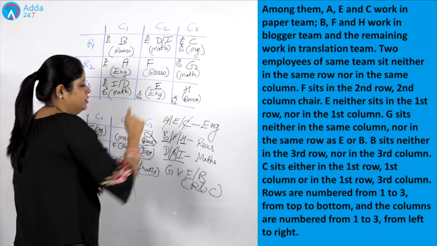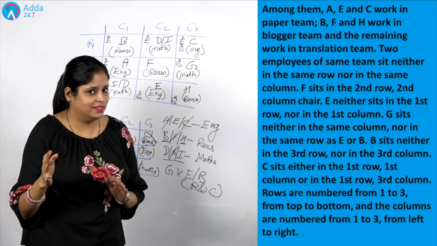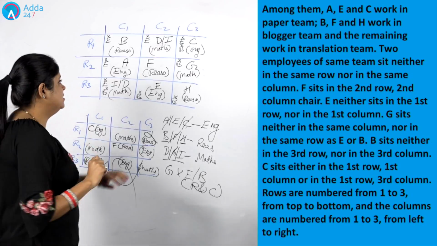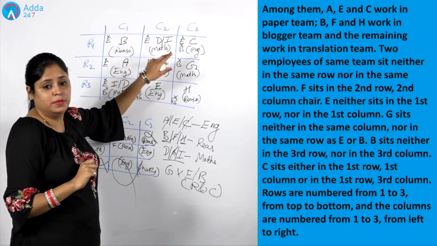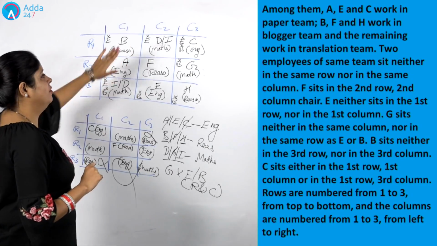But if I am asking who is sitting in row 1 and column 2, then you will not give me a definite answer. Then the answer will be in the format of either or. Your answer will be either D or I, because we don't have a clear answer based on this position. It is a case of either or.